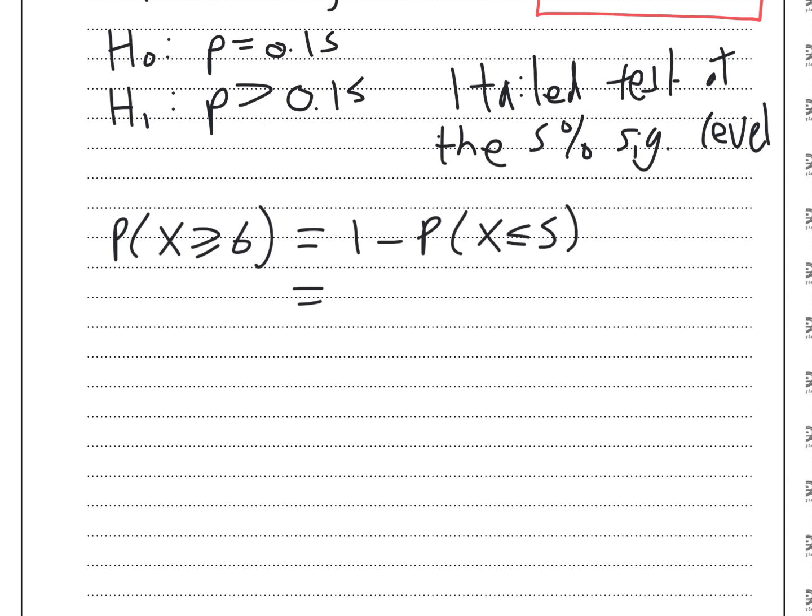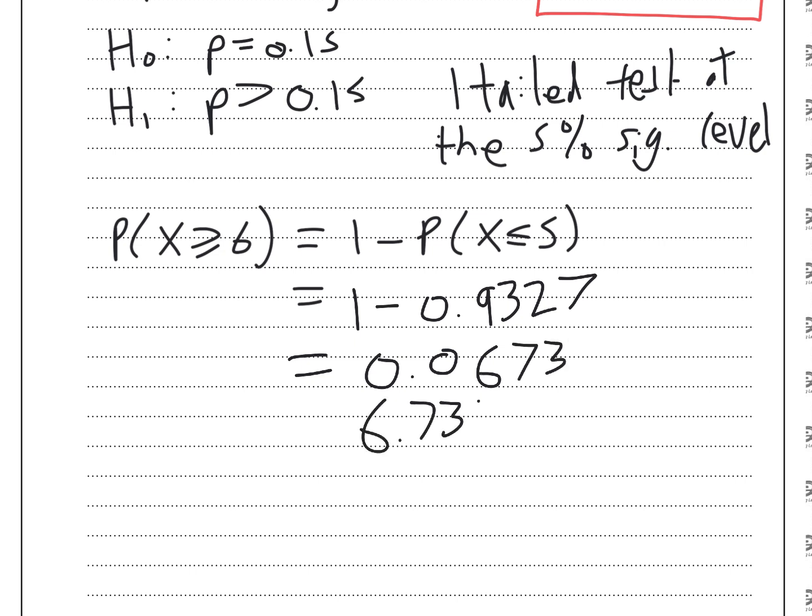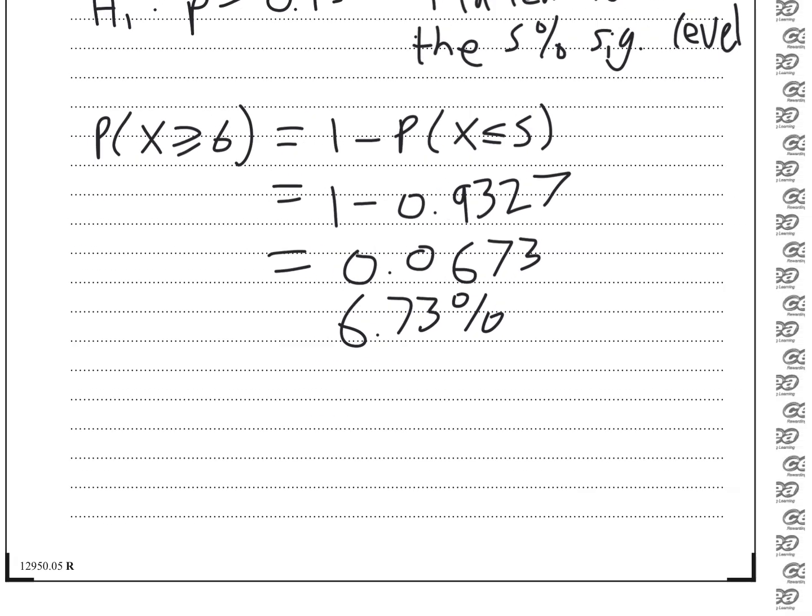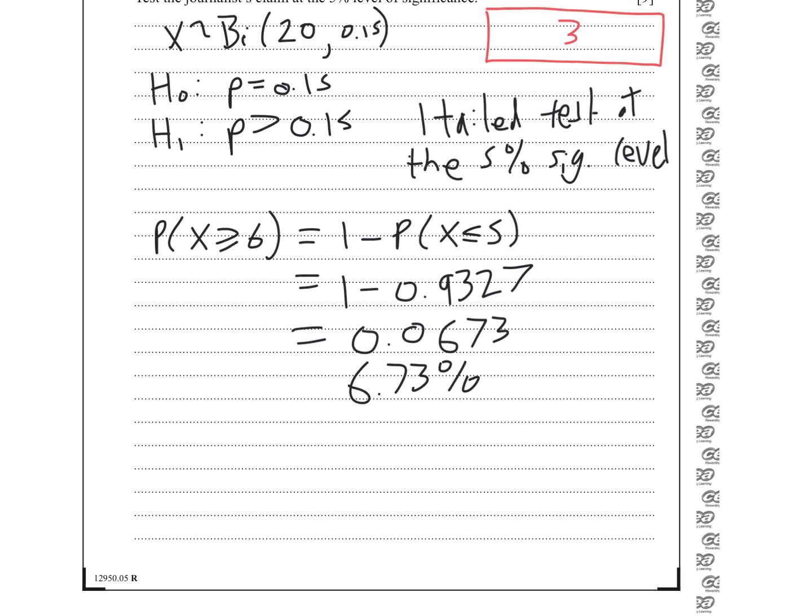That gives 0.9327. So 1 minus 0.9327, or 0.0673, which is 6.73%. So that's a sizable percentage. It's bigger than 5%. So 6.73% is greater than 5%.